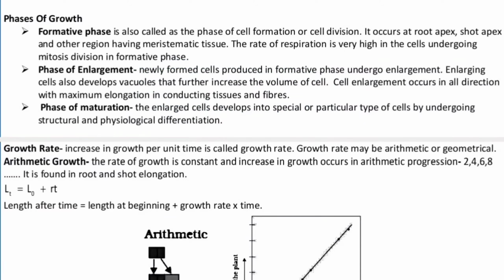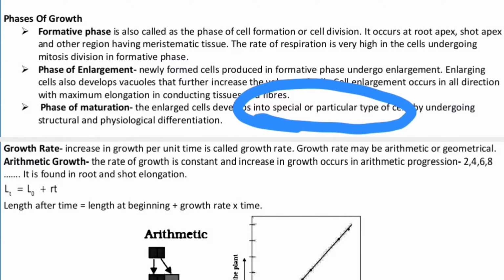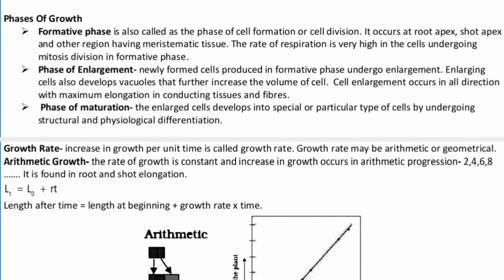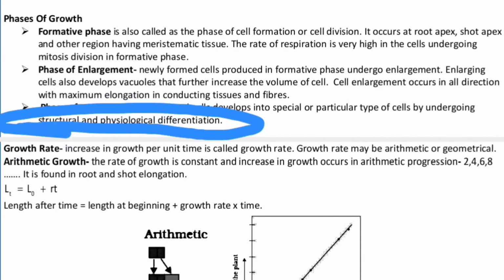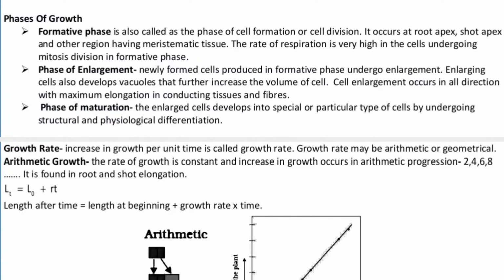Now, in the phase of maturation, the enlarged cells develop into special or particular types of cells by undergoing structural and physiological differentiation. This was the final phase of growth: the first one is the proper growth and the second is the differentiation.